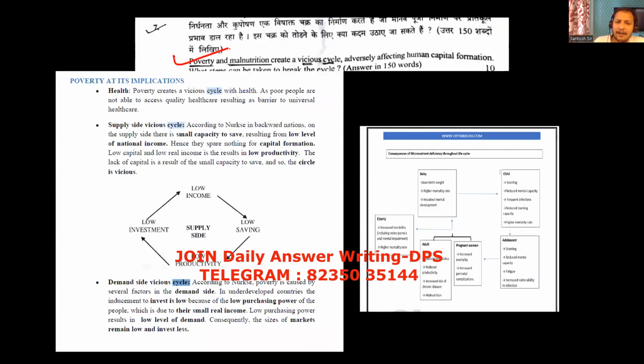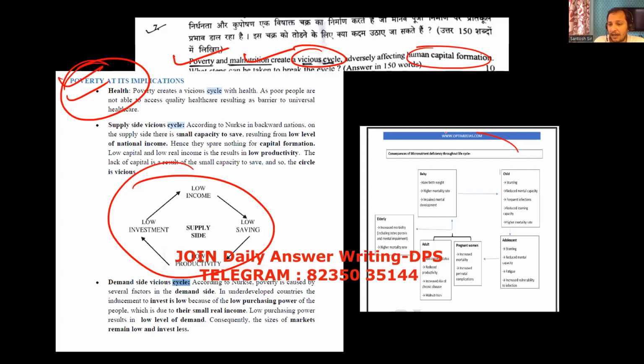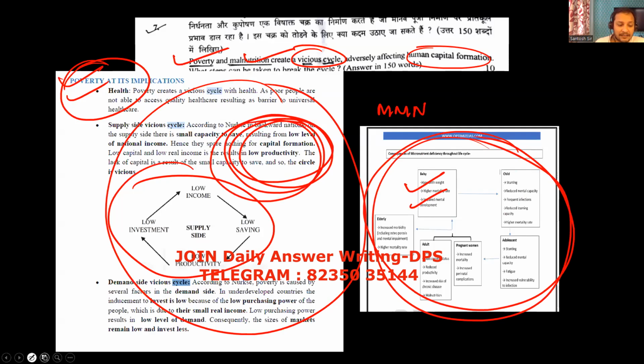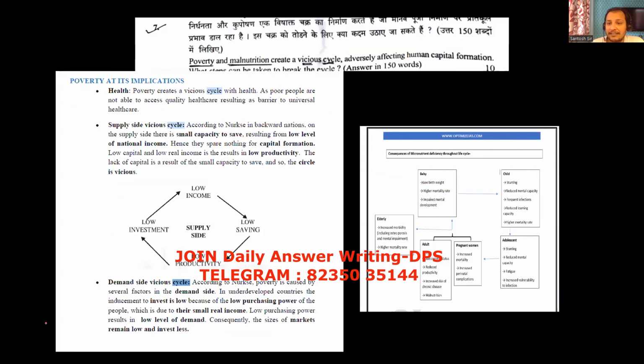Next, you can see poverty and malnutrition create a vicious cycle in human capital formation. Exactly, I have given this vicious cycle, poverty and health vicious cycle, in the mains master notes. You can see the diagram, the vicious cycle. Guys, can you see this diagram? Capital formation, how low capital formation takes place. Exactly, the vicious cycle has been explained.